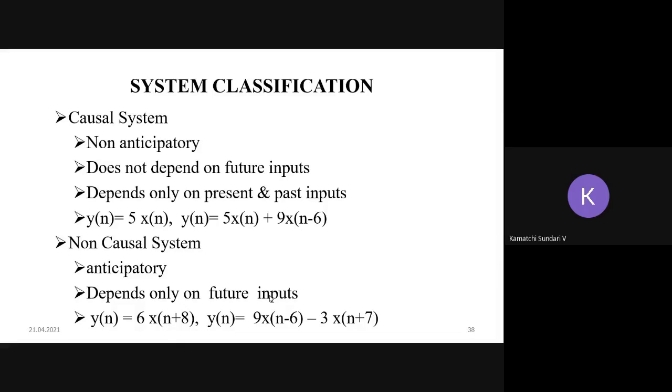So the future input along with the present input, that is the next example, right? So you can have the past input, present input you can have. But if you are having a future input signal in your equation, then that system will come under the non-causal system category. Otherwise, the system is a causal system. If it depends simply on present and past, then it is causal. If it depends on future, it may or may not have the present and past in your equation. But if it is having the future input, then it is a non-causal one.